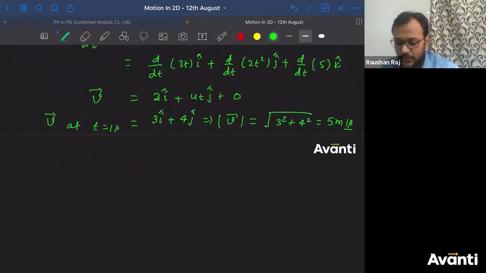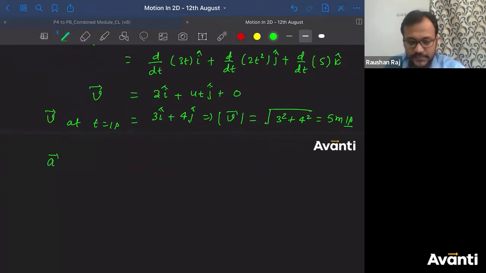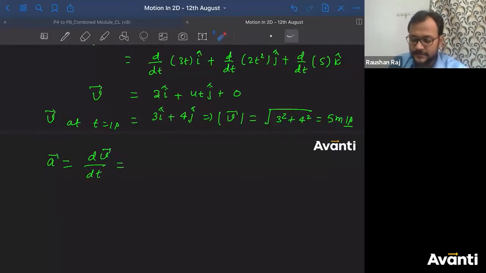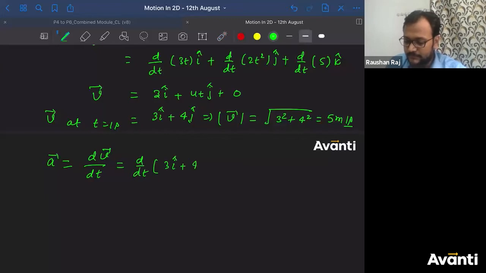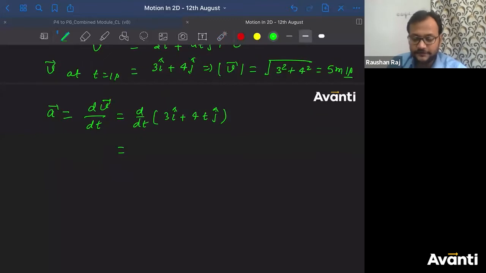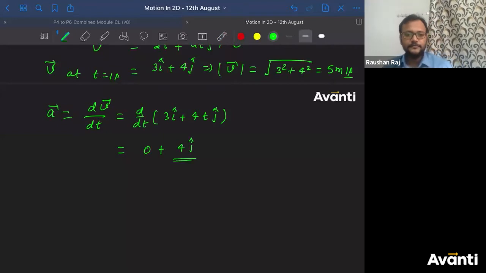All right. What is the acceleration guys? What is the acceleration as a function of time t? So it will be dv by dt. So what is the function? What is the v as a function of time t? 3i plus 4t j cap. So d by dt of 3i cap plus 4t j cap. So differentiation of 3 is laddu. Differentiation of 4t is nothing but 4 j cap. So this is the answer.